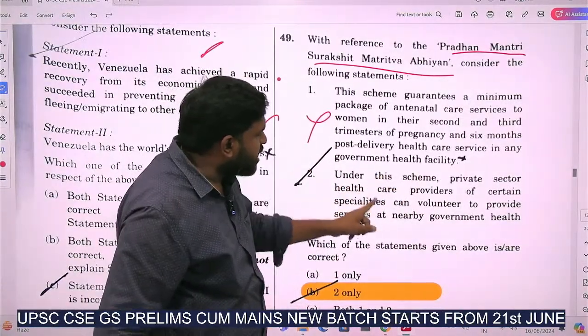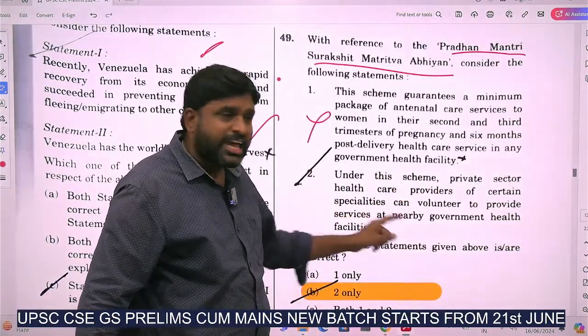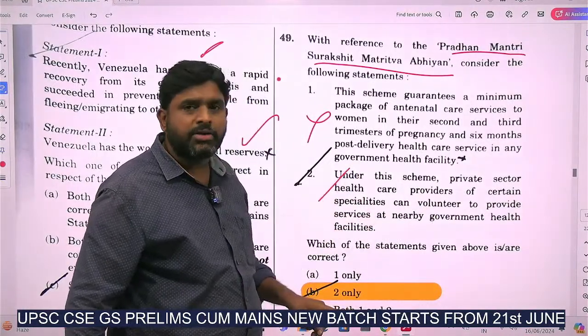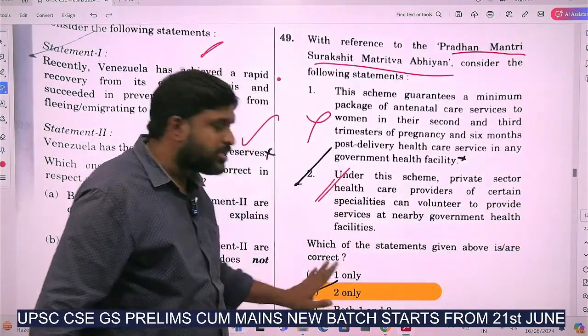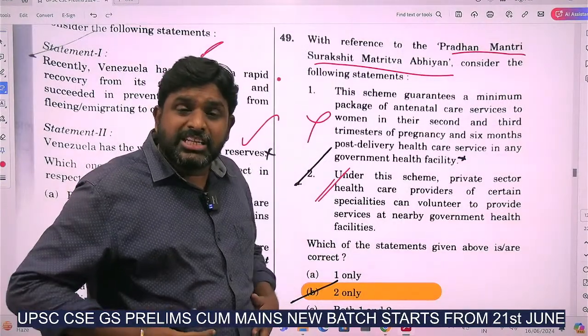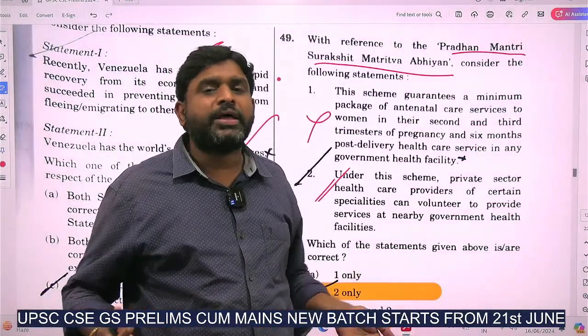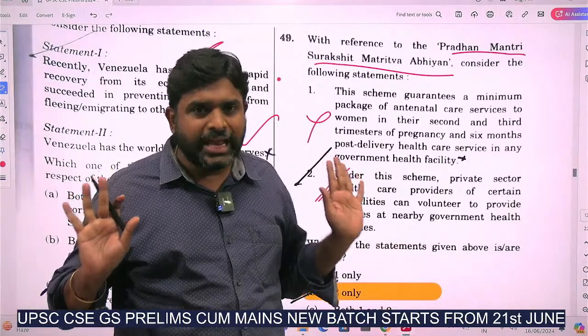Under the scheme, private sector healthcare providers of certain specialists can volunteer to provide service at nearby government health centers. This is the correct statement, so the answer is 2 only. They discussed only when the mother is pregnant. After post-pregnancy, post-delivery, they didn't discuss anything.